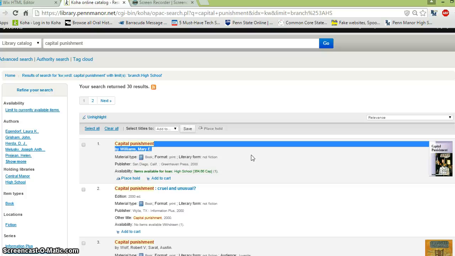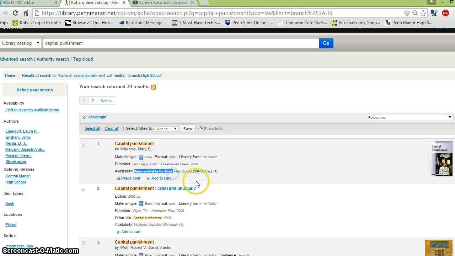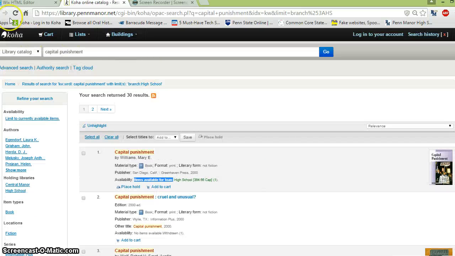If you're having trouble or a book is not on the shelf, there's a chance someone else in another class is using it. Let us know, and we can double check that and verify it for you. This book should be available. If we go onto the shelf, it says items available for loan, unless someone else has snagged it right before you. Okay, so those are the books, and you can ask questions about those.